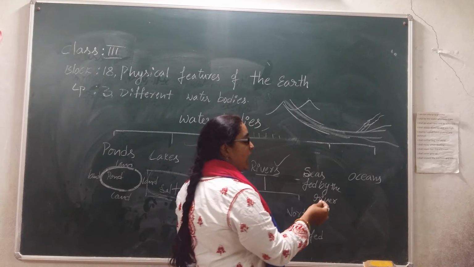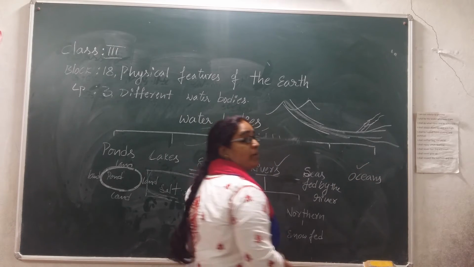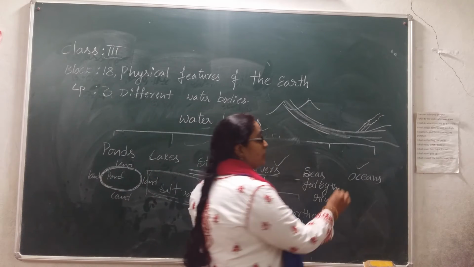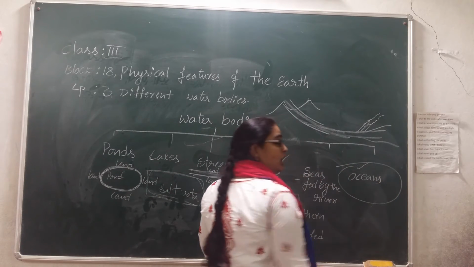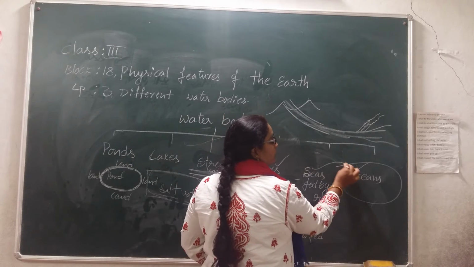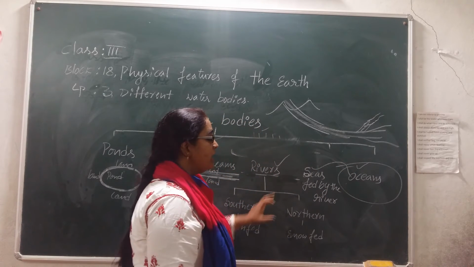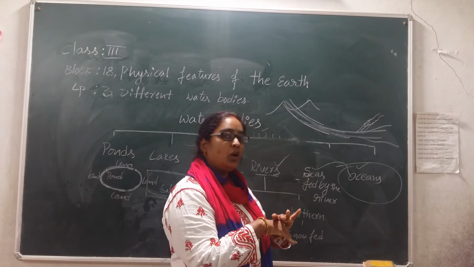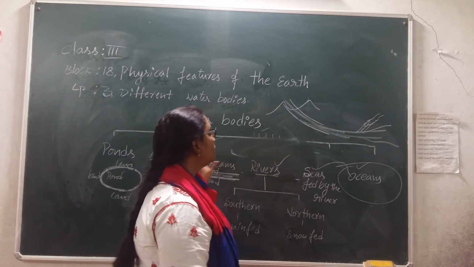Okay. After that, compared to all these ponds, lakes, streams, rivers, and seas, we have another, much bigger water body, the ocean. And where does this ocean water come from? From the seas only. These seas will again go and adjoin into the oceans. So this is about the water bodies.